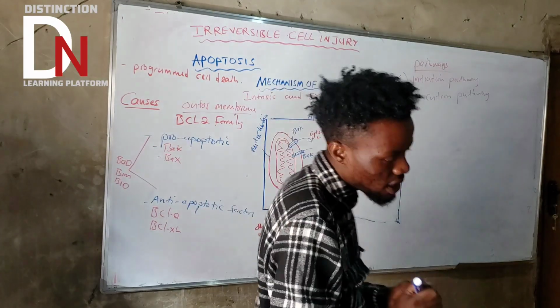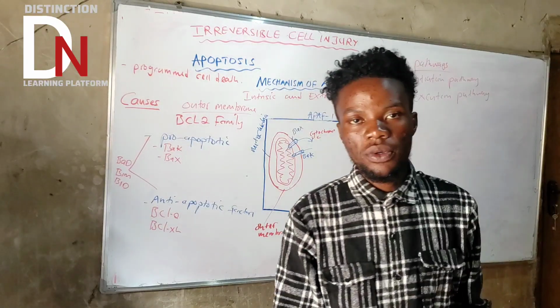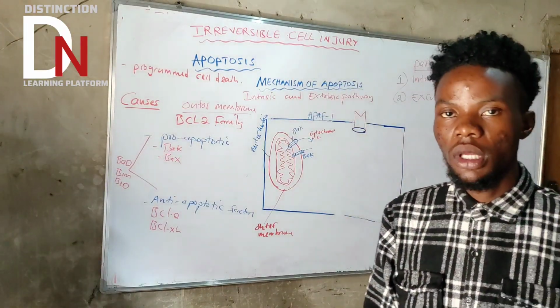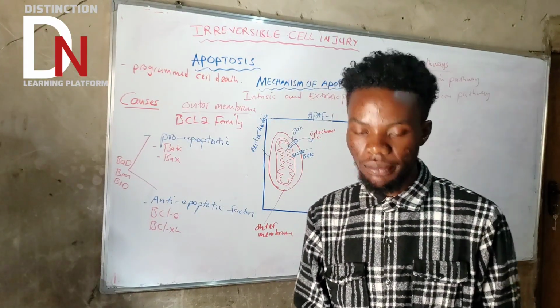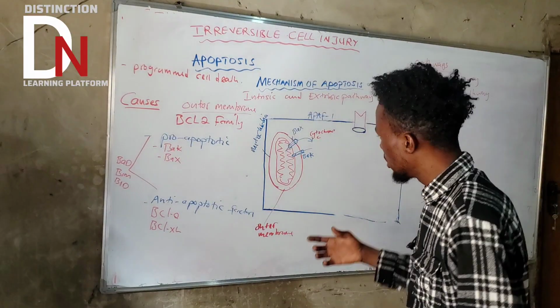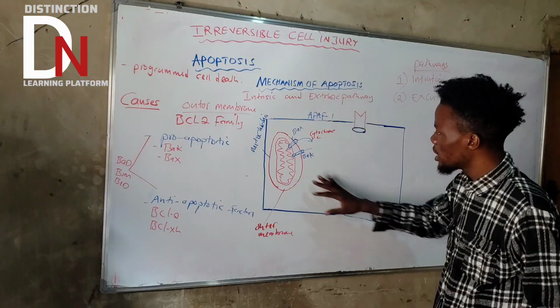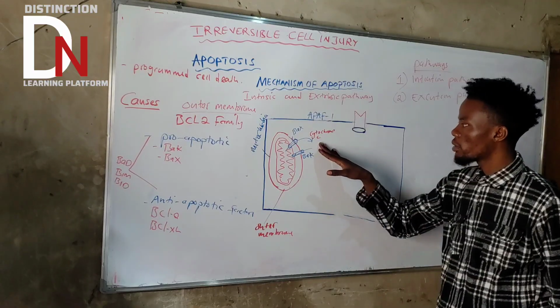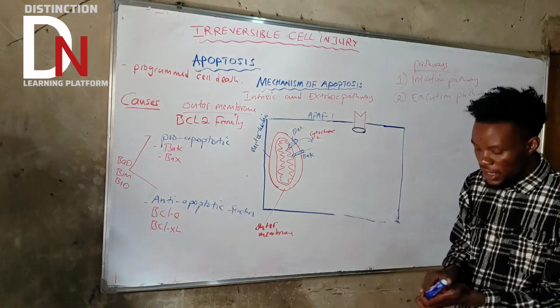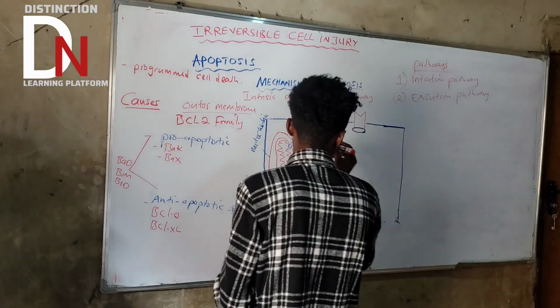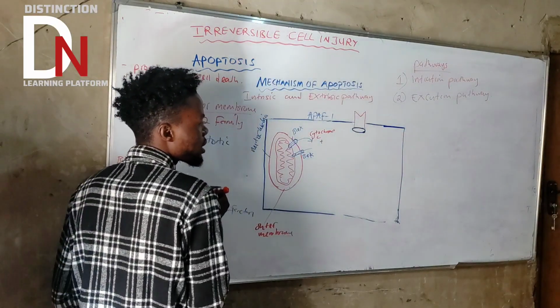So APAF1, what is APAF1? APAF1 is apoptosis activating factor 1. Let's just call it APAF1. So what's going to happen to APAF1? APAF1, which is already in the cytoplasm, will start combining with cytochrome C. If it's combined with cytochrome C, it's going to form an important substance.